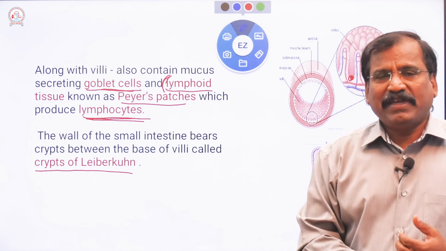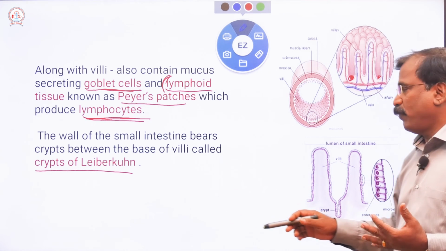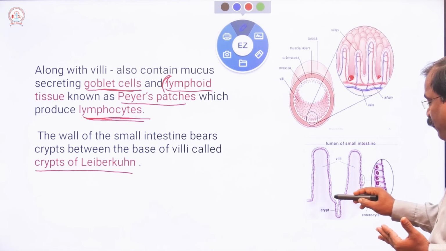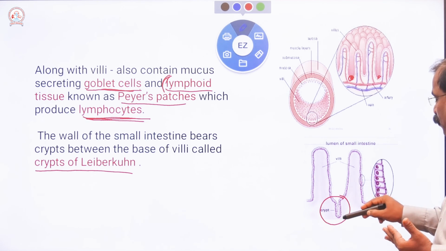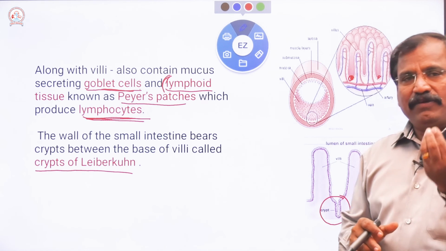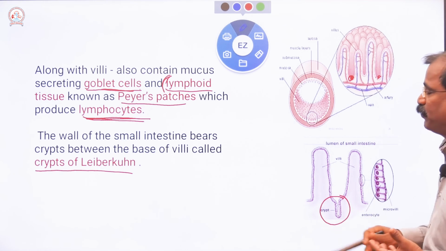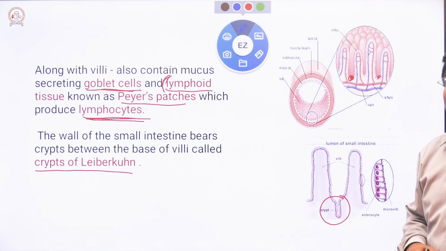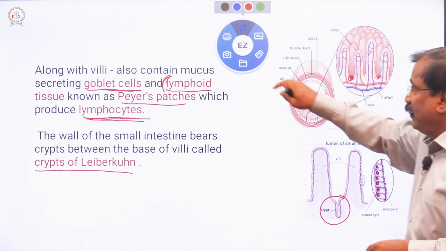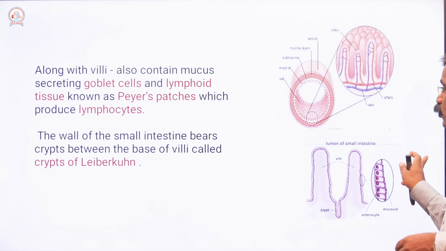The intestinal juice is secreted by the crypts of Lieberkühn, located in between the villi.